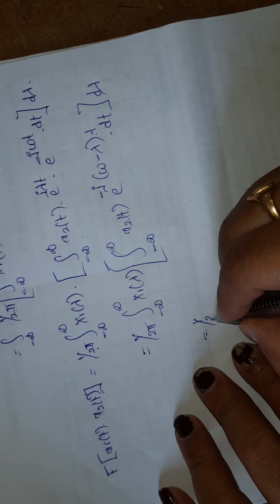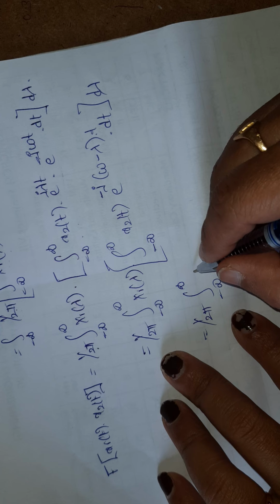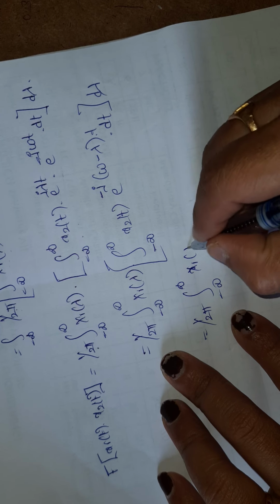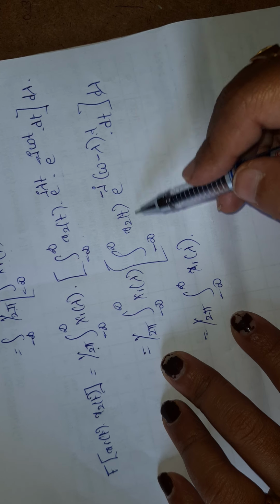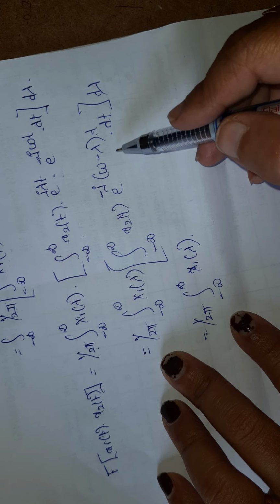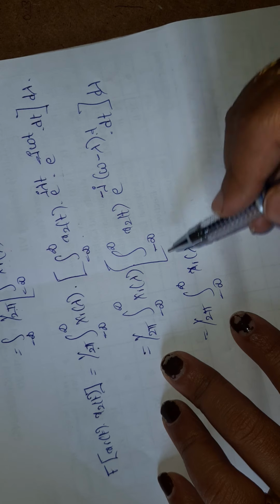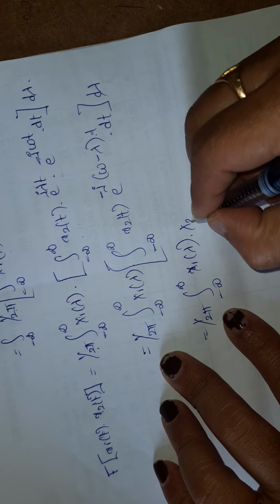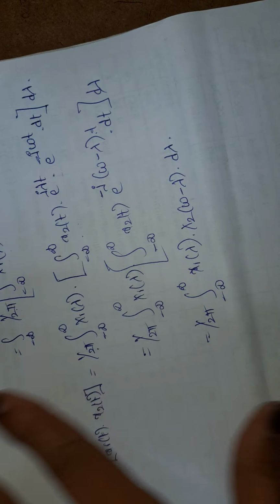Now 1 by 2 pi integration minus infinity to infinity, this is x1 of lambda, and this inner part is nothing but x2 of t into e power minus j omega t dt. So this can be written as x2 of omega minus lambda into d lambda, right?